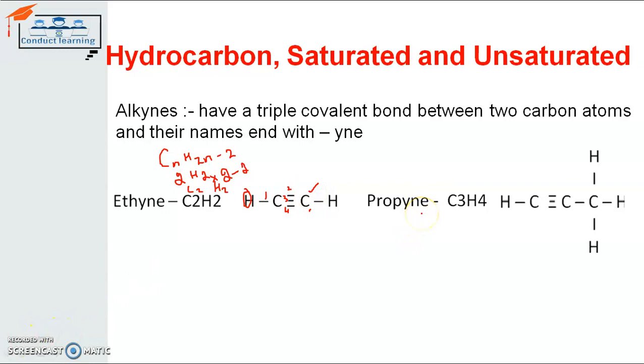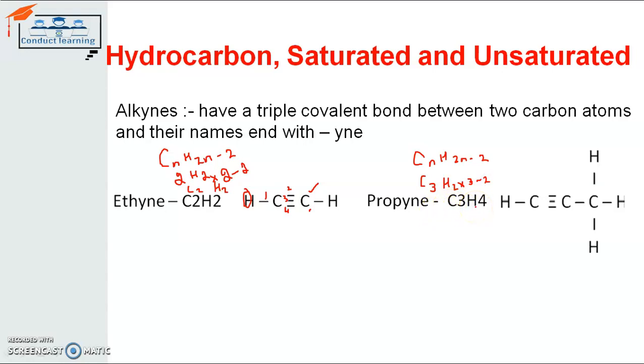And if we take the example of propyne, the carbon atoms in it are 3, so the chemical formula, according to the general formula, will be C3H4. And how, let's see. The n value is 3 here, so C3 will be there, and the H value becomes 2 into 3 minus 2, so the H value becomes 4. So the chemical formula becomes C3H4.